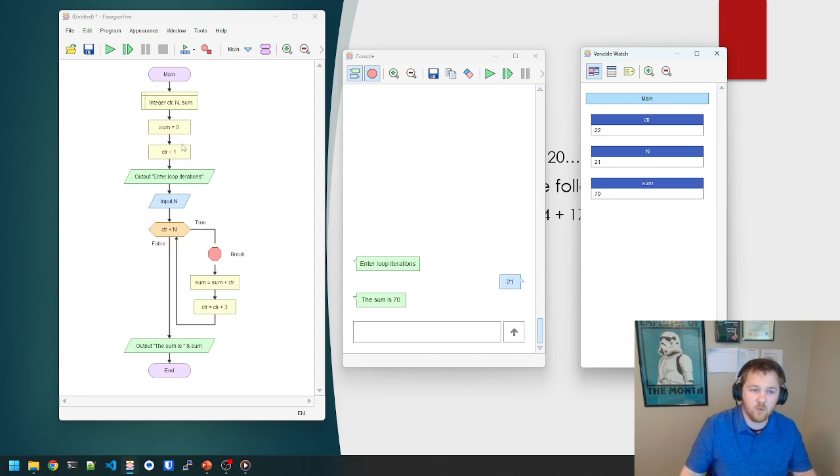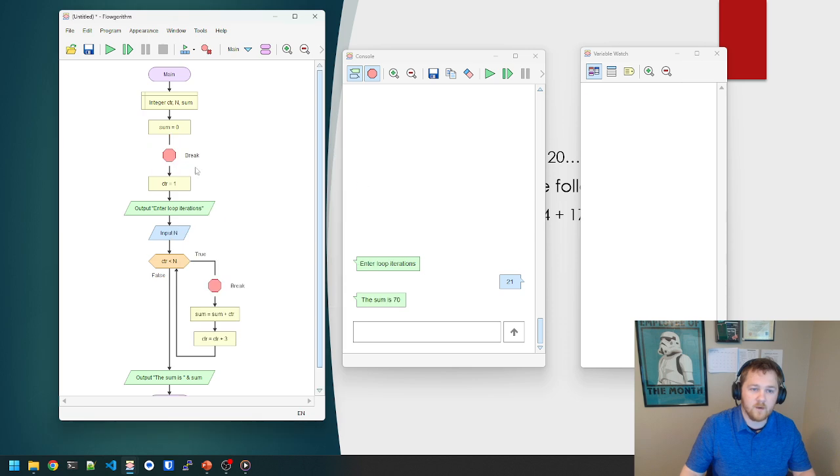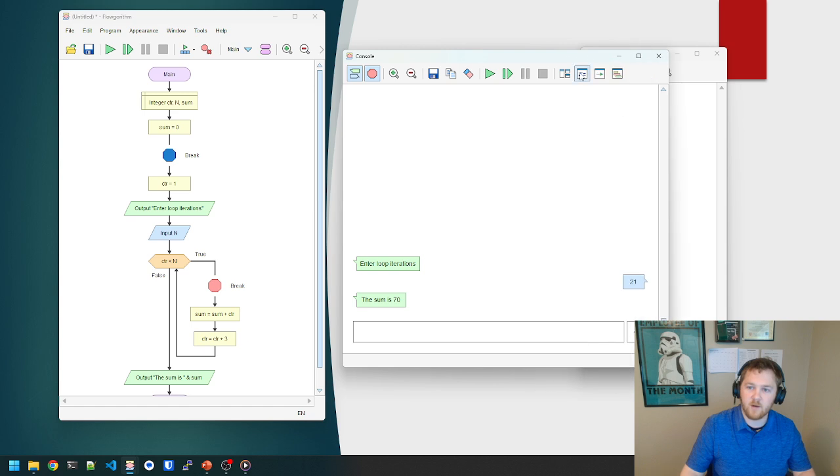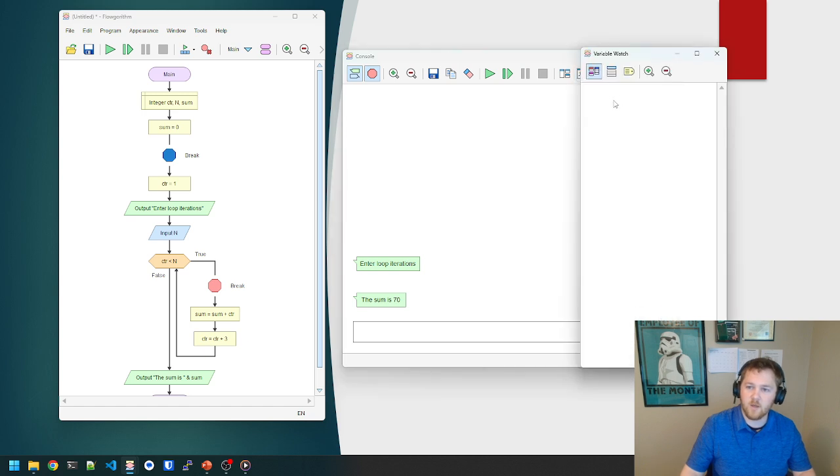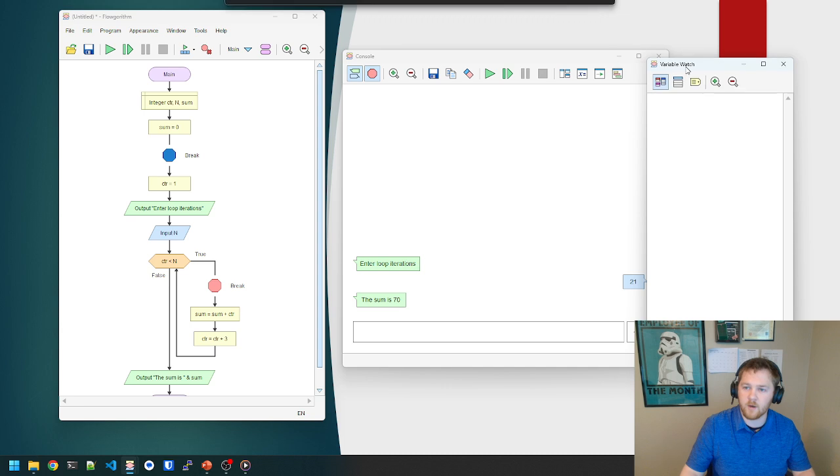It can be, you can put these breakpoints. I can put one right here if I want. You can put them anywhere. And all you have to do is you put them there, and then in your terminal window here, when you run it, if it's small, you might have to click this arrow, but you can also just expand your window here, and it's called the variable watch window, and that'll bring it right up for you there to use.